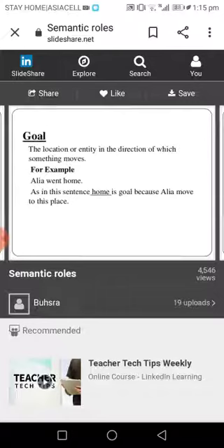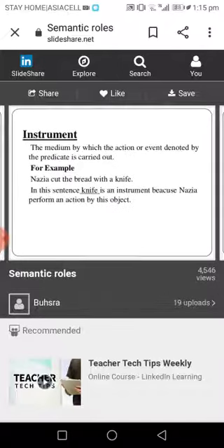For this one, if we want to talk about instrument, actually it's one of the roles of semantics, which is a very important role, key throughout the meaning of the sentence. So instrument refers to the thing by means of which the agent performs the action described by the verb in the sentence.